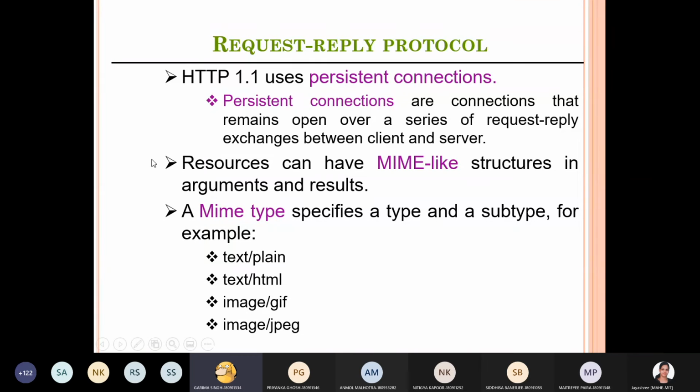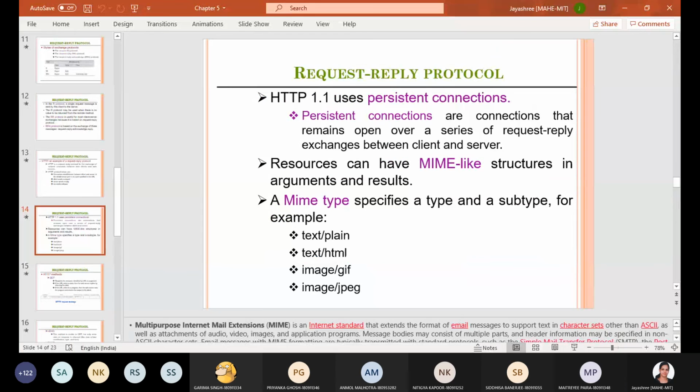Yes, ma'am. Okay. Can you tell what additional things are there in HTTP 1.1? Can I type it in the chat because my mic is not working properly? Okay, you can type there. Saisha present.